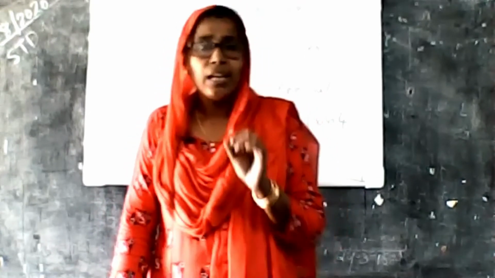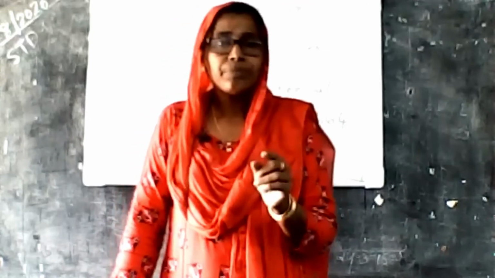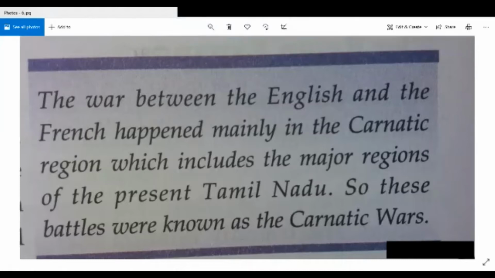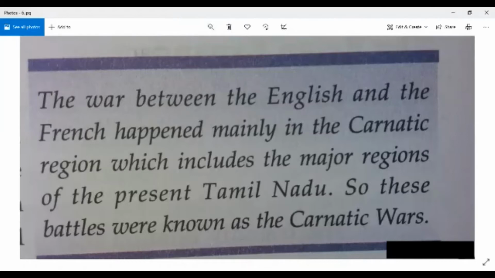Listen here. You just look at this slide. Carnatic War. The war between the English and the French happened mainly in the Carnatic region, which includes the major regions of present Tamil Nadu. So these battles were known as the Carnatic Wars. What is Carnatic War? The war between the French and the English for controlling Carnatic in South India.